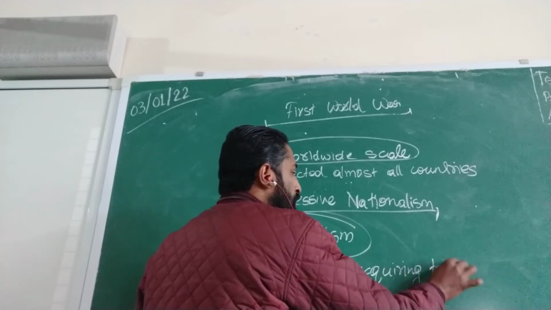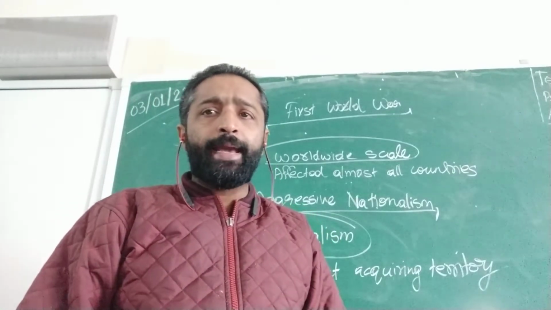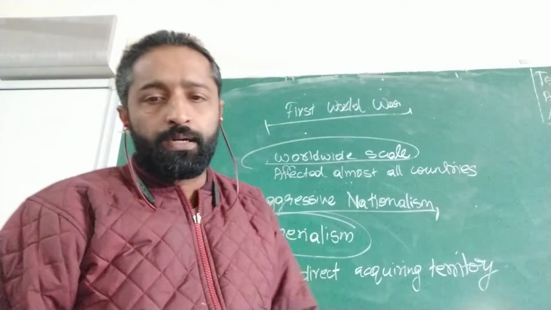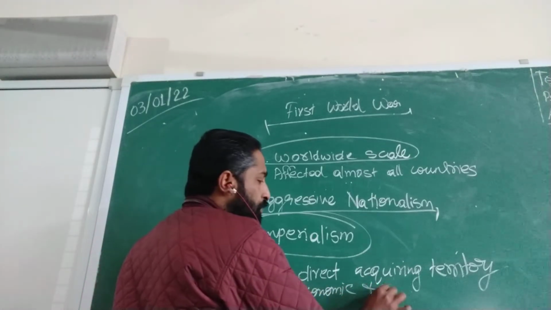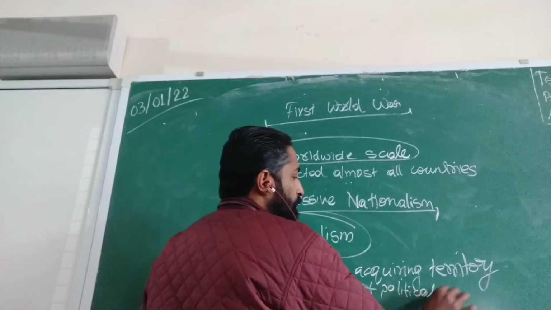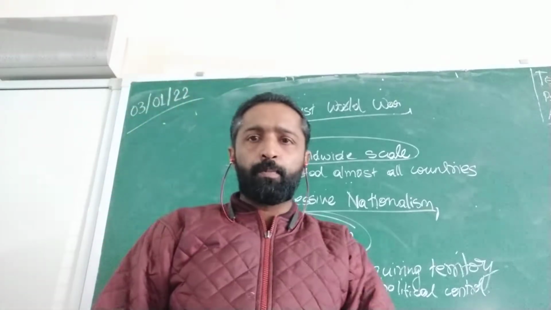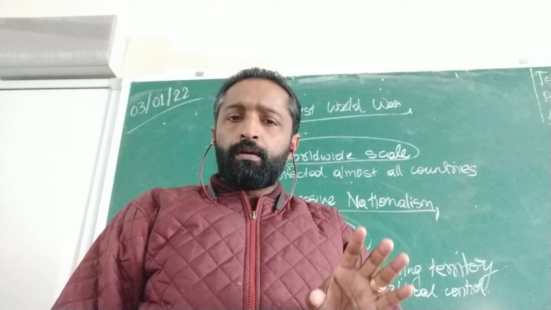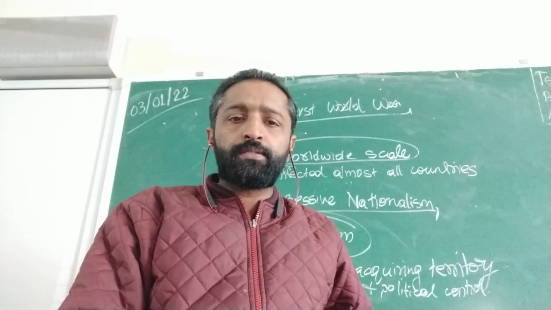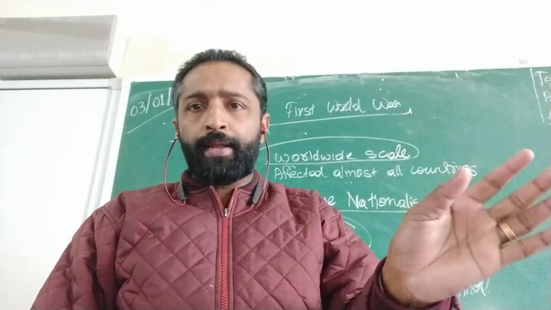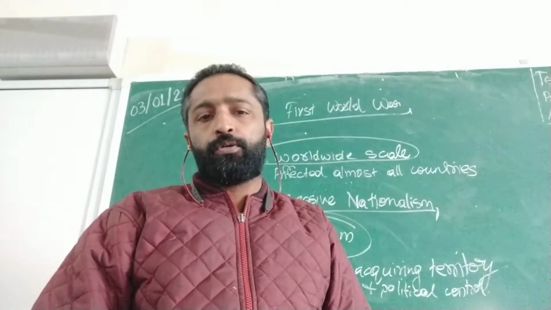You go with the army and you conquer that particular territory. That's the first method. Second, by gaining political and economic control. This is what is meant by imperialism. Imperialism is a policy by which a powerful nation establishes its control over another country by two different means: one is by directly acquiring the territory, or by gaining political and economic control.